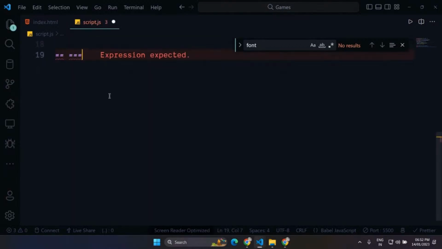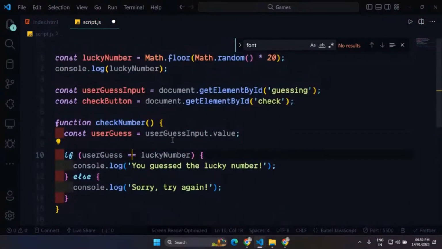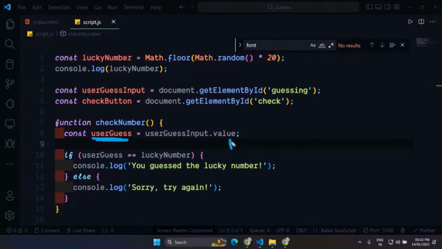So what is the difference between double equals and triple equals? In the case of double equals, as I have told you, the value from the input field is a string. So you have a string here, and your lucky number is actually a number. We have created a number here, so that is a lucky number, a random number here.